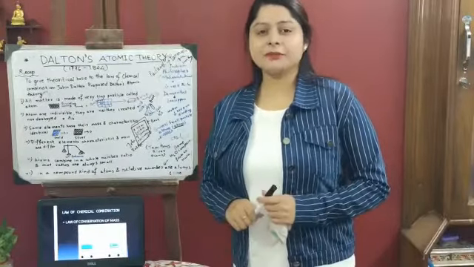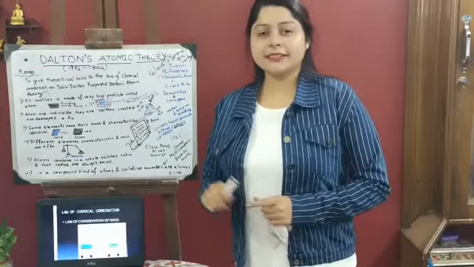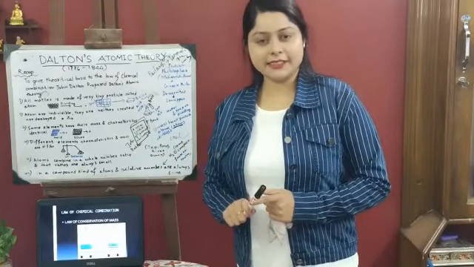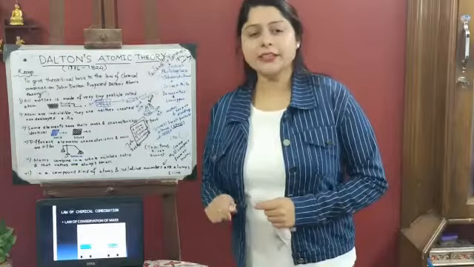What is the first law of chemical combination, which was given by Lavoisier? Lavoisier said in the first law that there is conservation of mass in a chemical reaction. That is, matter is neither created nor destroyed during a chemical reaction.